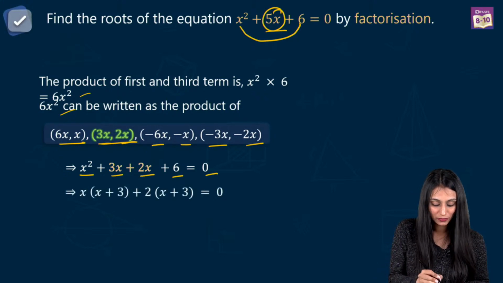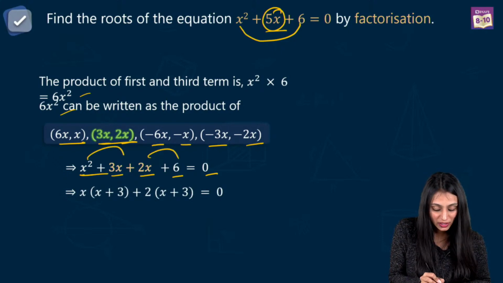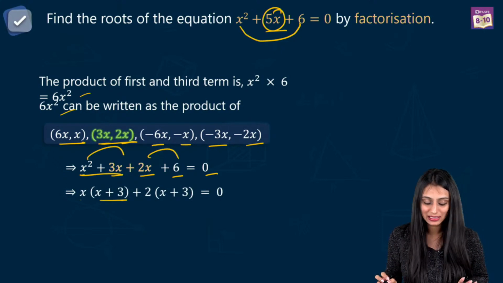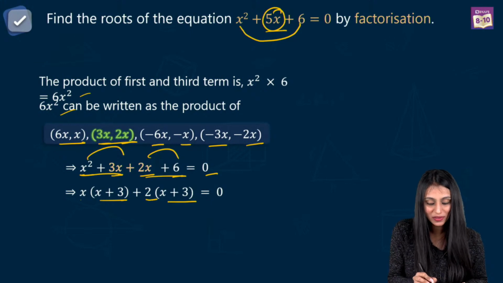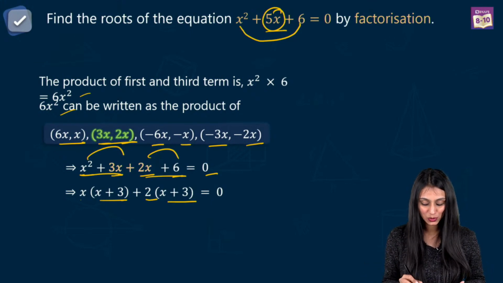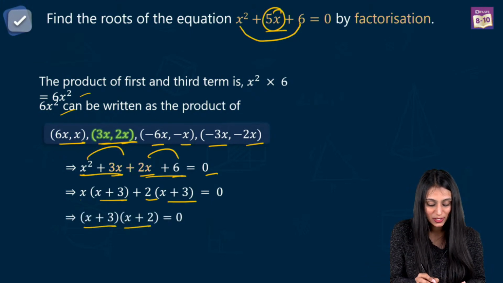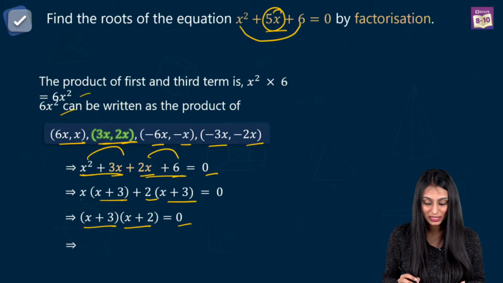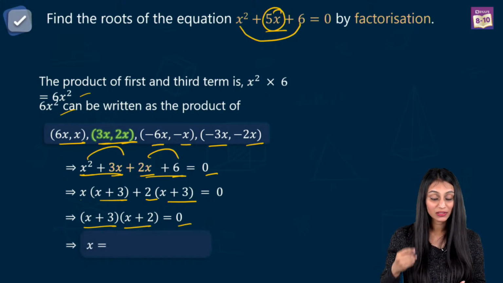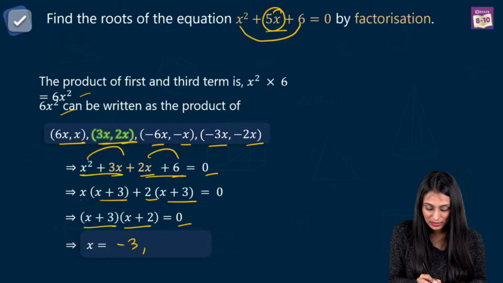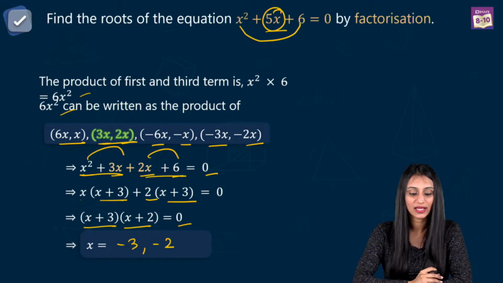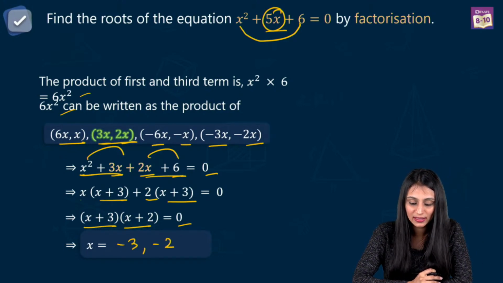Now I'll take common from here and from here. From here, if I take x common, we have x plus 3 inside. From here, I'll take plus 2 common, we have x plus 3 inside equals to 0. So these are the factors, x plus 2 and x plus 3 equal to 0. That means the roots of x are going to be minus 3 and minus 2. Yes, minus 2, minus 3.